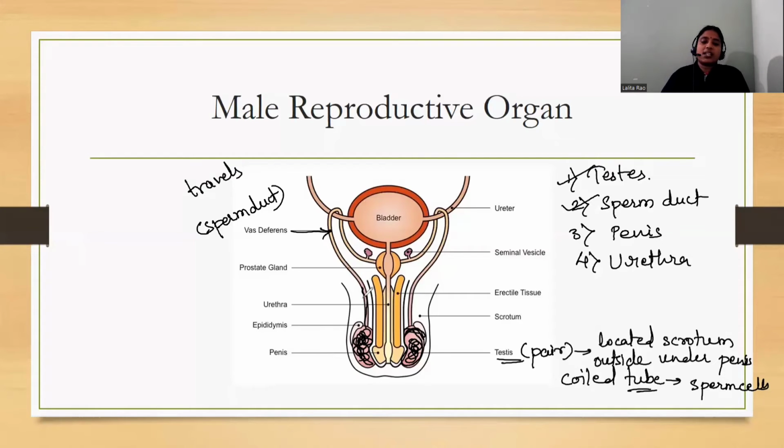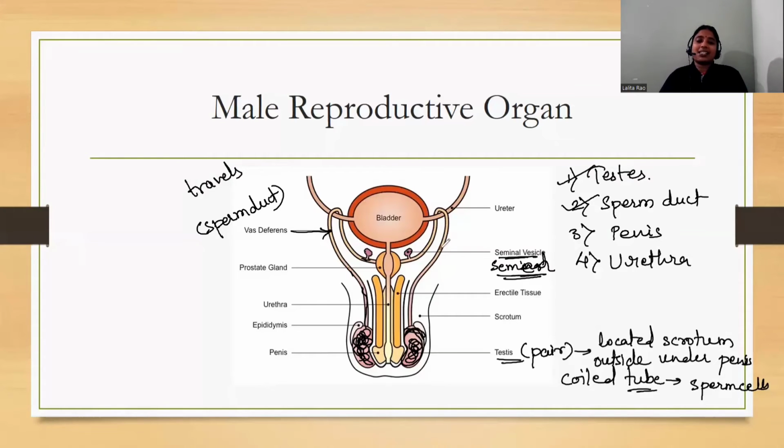So now once these are released, they travel through this structure, and on the way there are different glands. Glands are nothing but, as we have discussed in the previous lesson, organs that release some chemical substances. So this seminal vesicle releases a fluid which mixes with the sperm, which is also known as semen. Semen is the mixture of this fluid plus sperm.